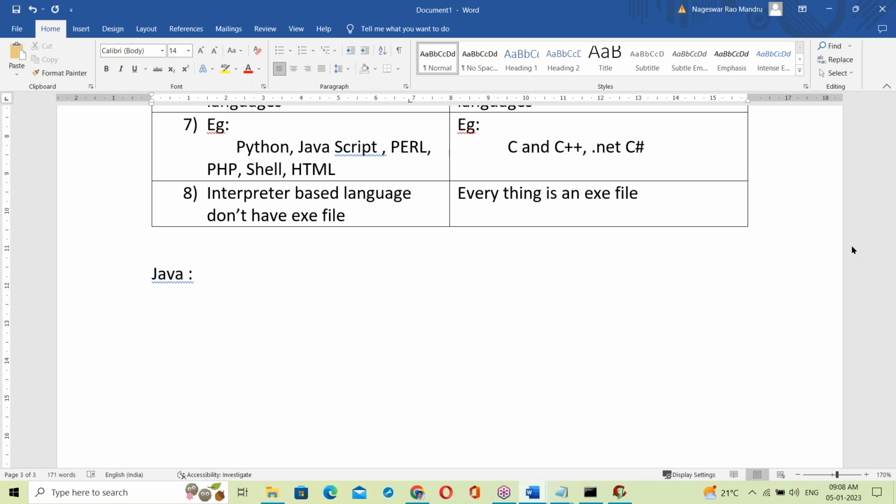Compiler based, says one. Another says it depends on both. Okay, fine. Now let us see what exactly Java is.